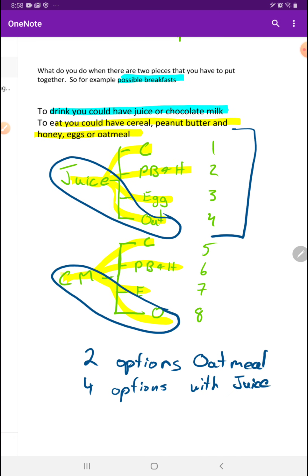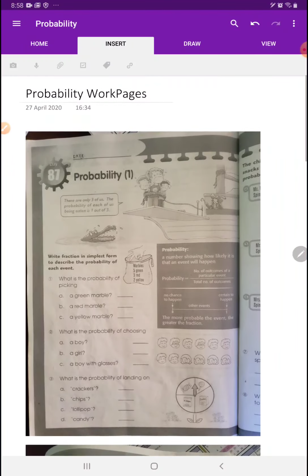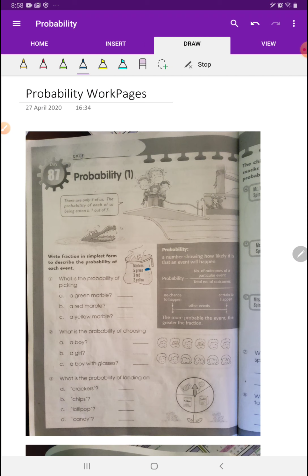Okay. All right, so let me talk about the workbook pages here now. All right. So grade 5s, this is your workbook pages. Right here, you're looking at the bag. You've got 5 green, 3 red, and 2 yellow. So there are not 3 marbles in that bag. There are 5 green marbles, 3 red marbles, and 2 yellow marbles. So first you have to think of how many marbles are actually in the bag. And then you have to do your fractions.